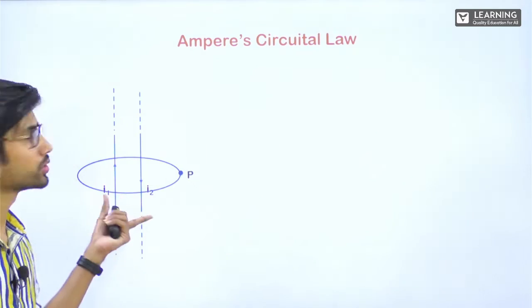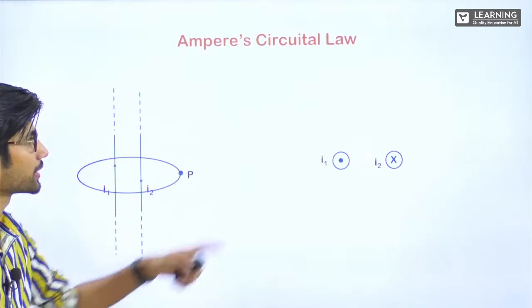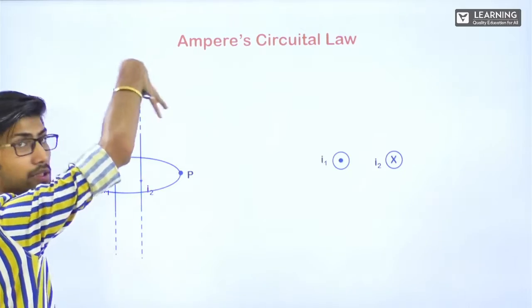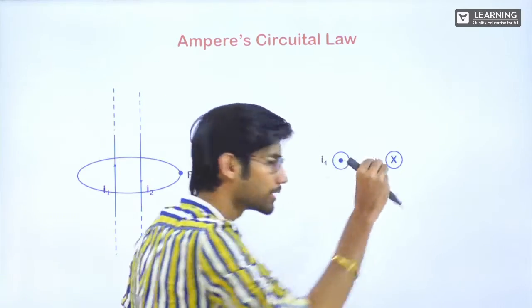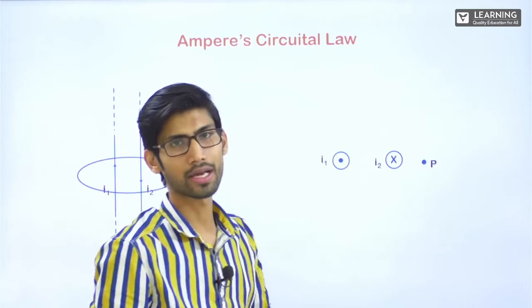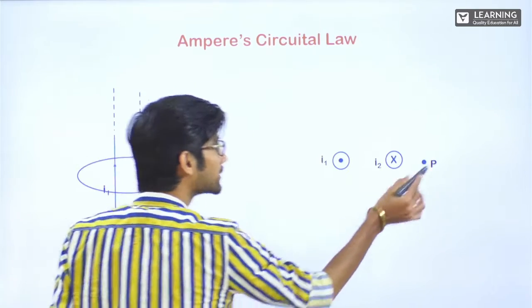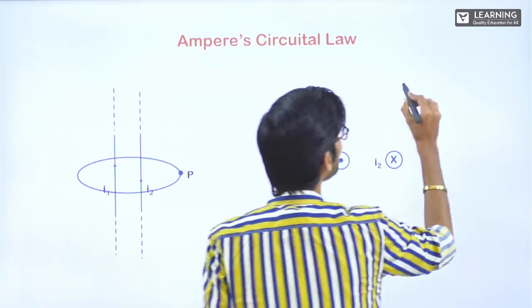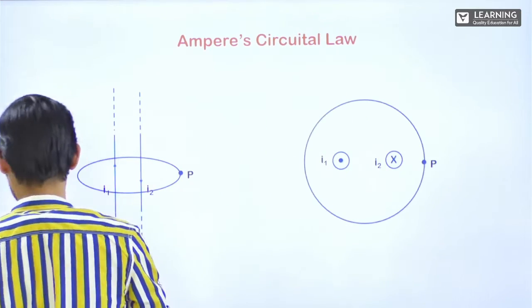If I show you the top view of this, it will be something like this, where I1 is coming outwards. From top, we are seeing this, it's the top view. I1 is coming outwards, I2 is going inside. At point P, I have to find magnetic field. So I'll construct an Ampere's loop. This is Ampere's loop.